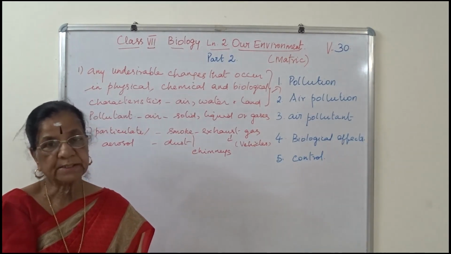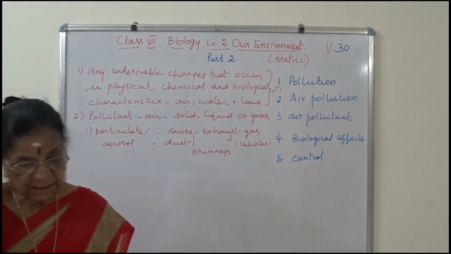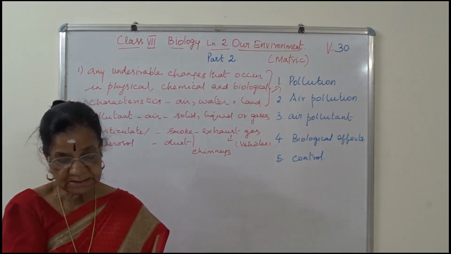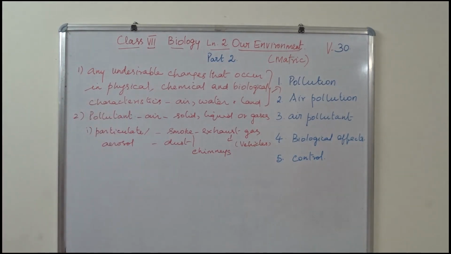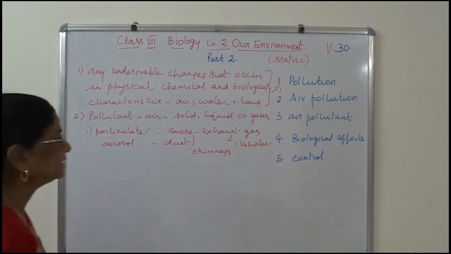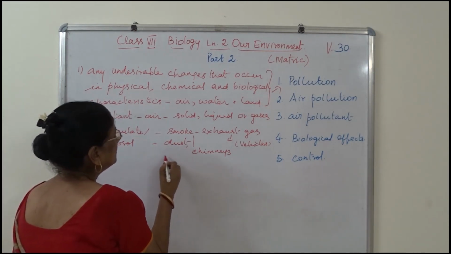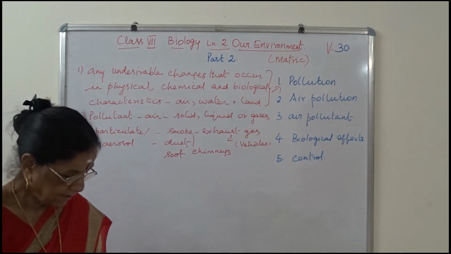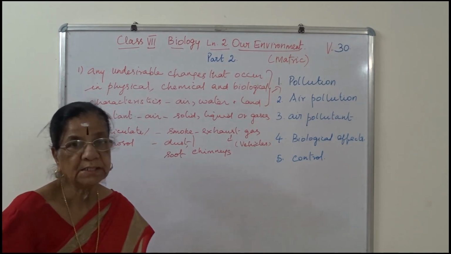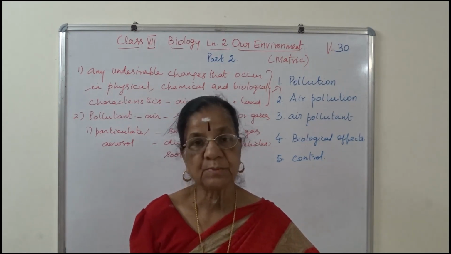I repeat: particulate matter, exhaust gas from the vehicles, smoke from industrial chimney having suspended particles as dust, soot, and pesticides and biological agents as spores, pollen and dust mites.